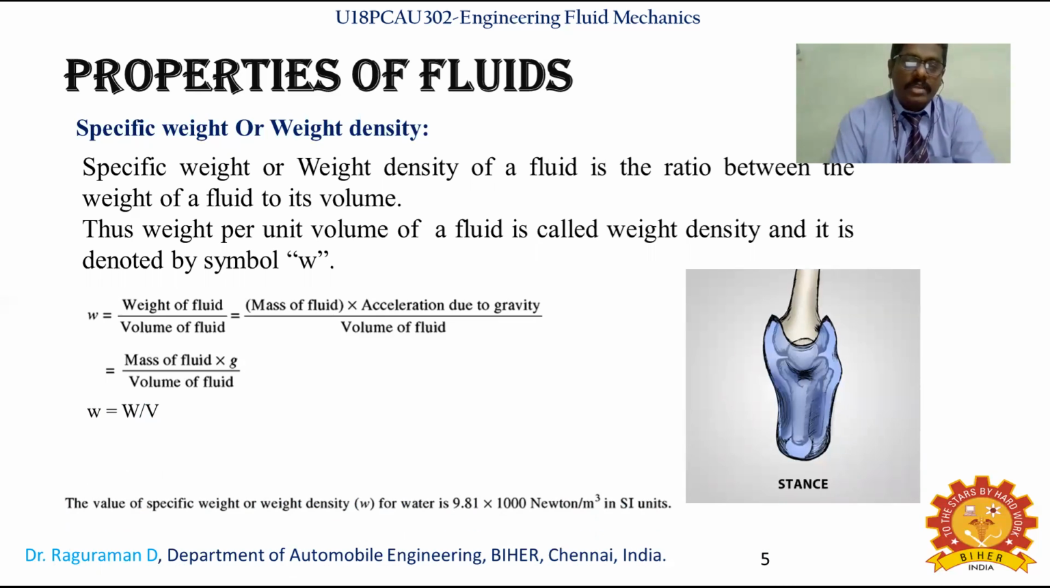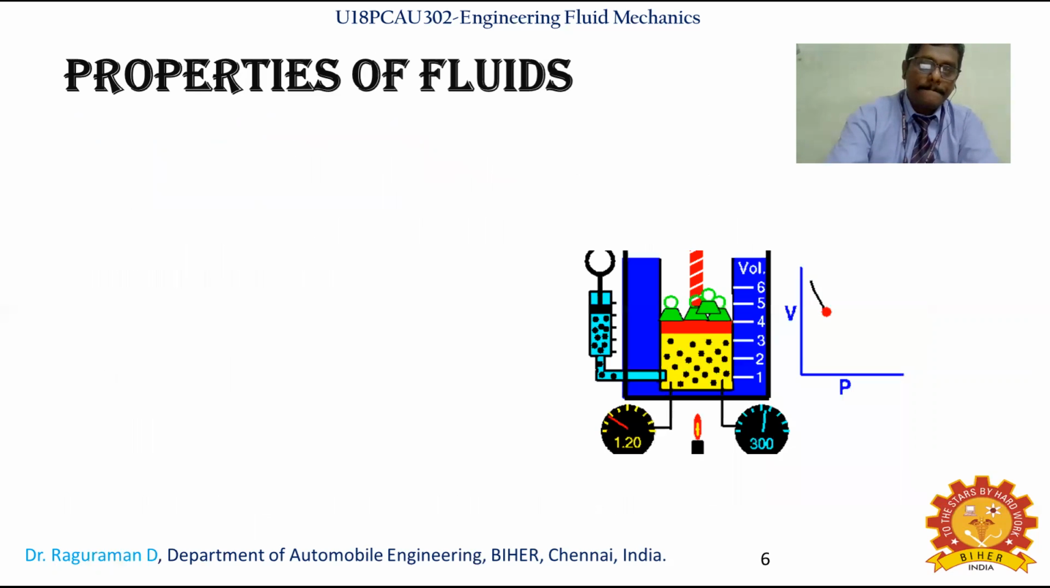As we have seen, the specific weight is defined as the weight per unit volume of fluid, which you will see as weight density. A better example is our bone joints. On the joint you have stance and swing, and that is because of this fluid property, the specific weight density property.